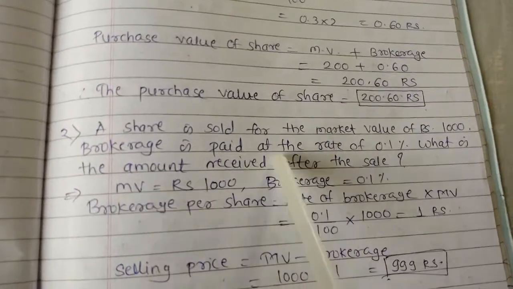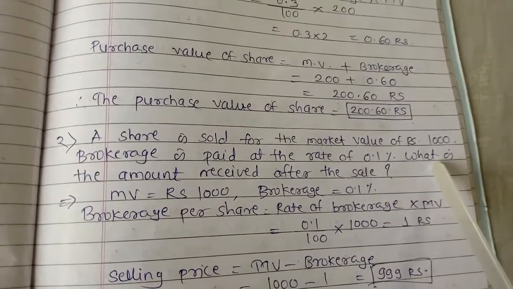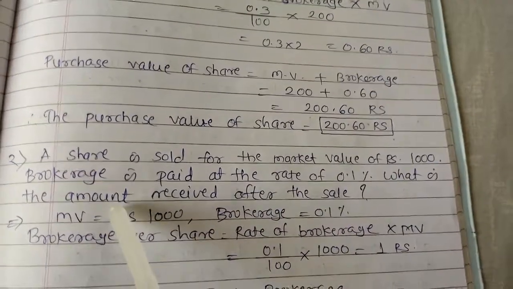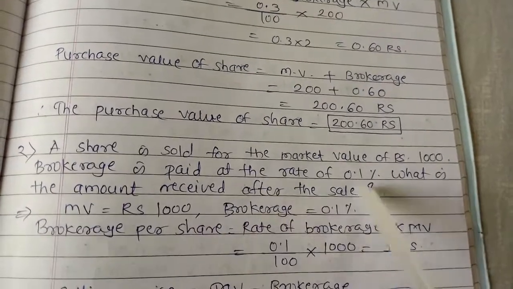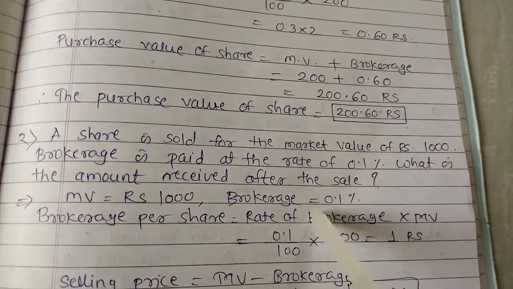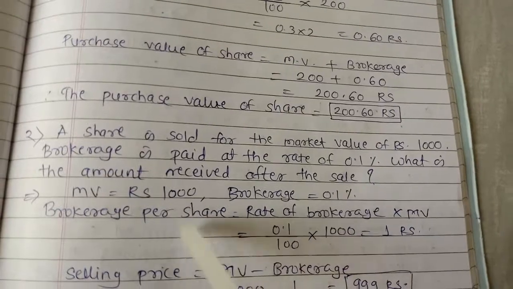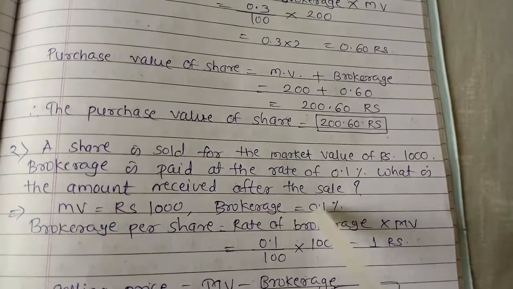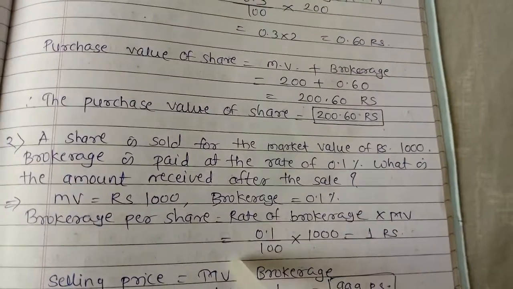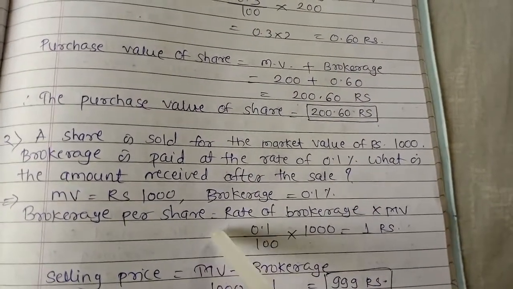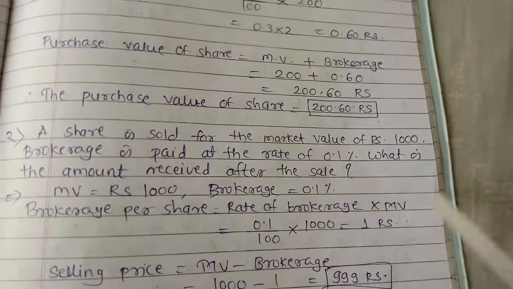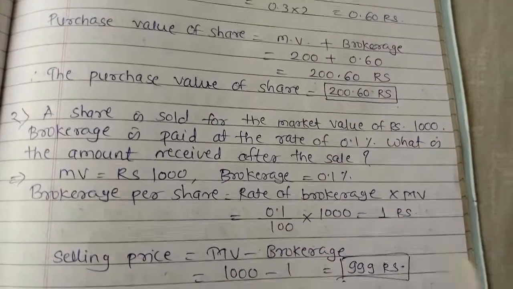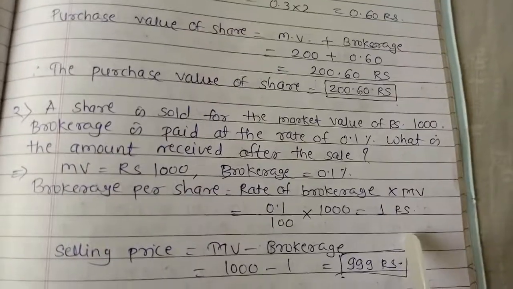Now the second example: a share is sold for the market value of rupees 1000. Brokerage is paid at the rate of 0.1%. What is the amount received after the sale? Again, the market value given is 1000 rupees and the brokerage rate is 0.1%. Brokerage per share is the rate of brokerage into market value, so it is 0.1 upon 100 into 1000. So we get here 1 rupee.